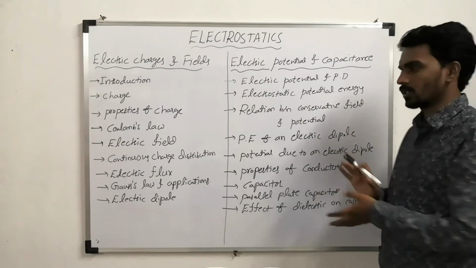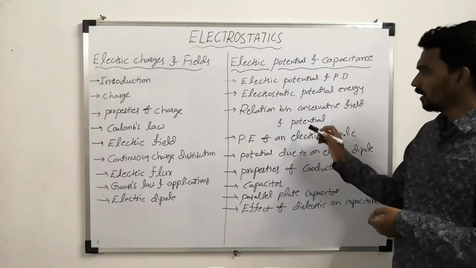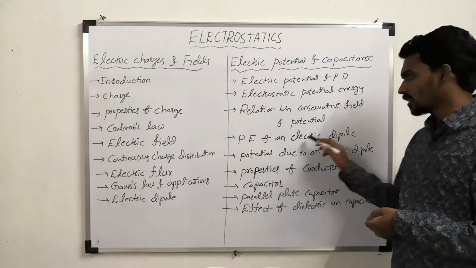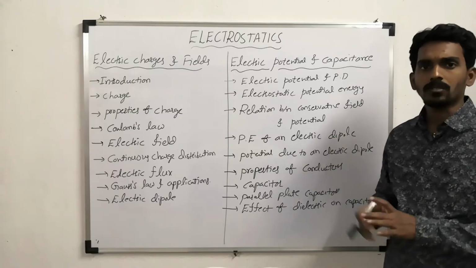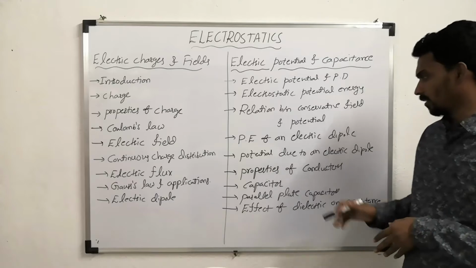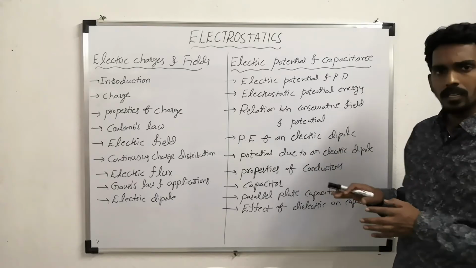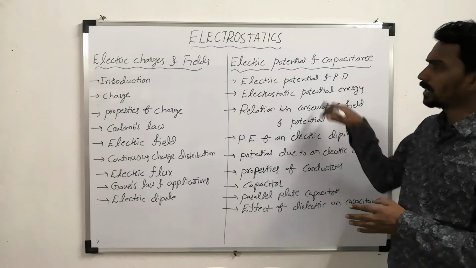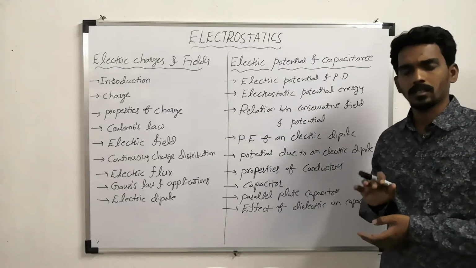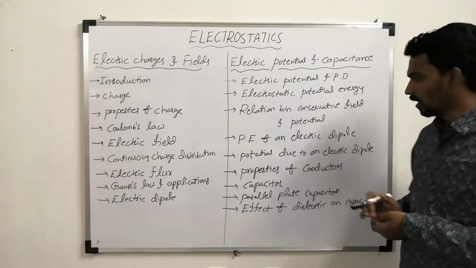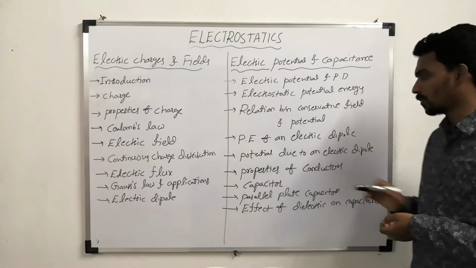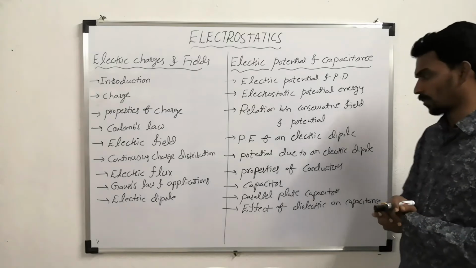All those things we will discuss. And here the potential energy of an electric dipole, that also we will discuss. And potential due to an electric dipole, we also study the potential due to various continuous charge distributions. In a similar way, we also study potential due to an electric dipole.